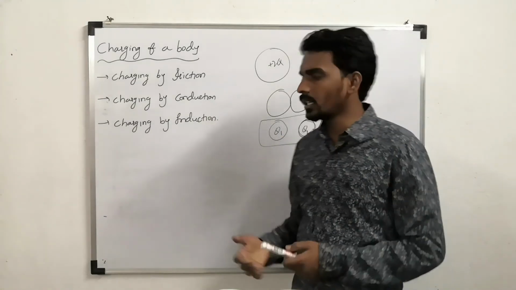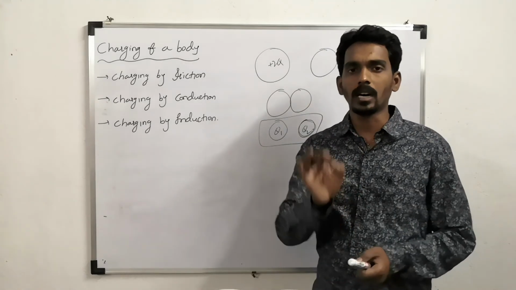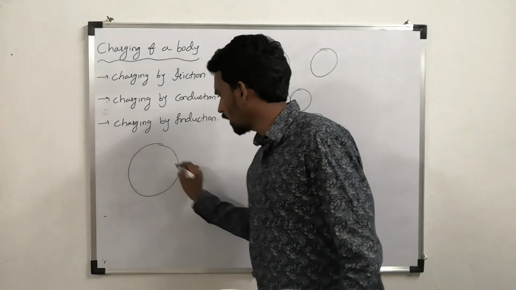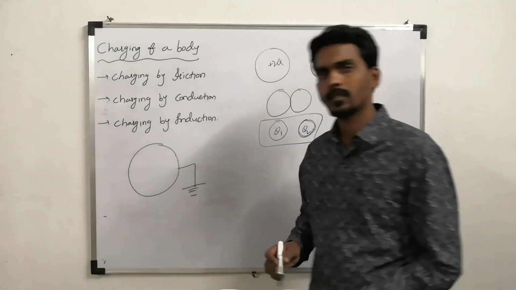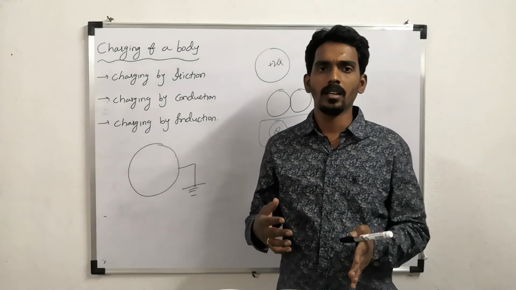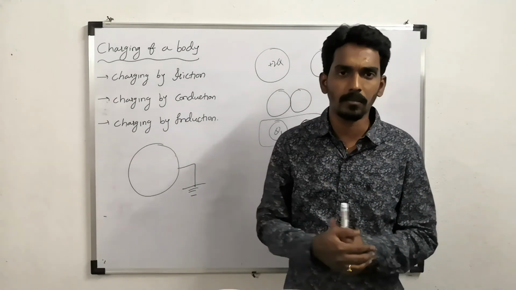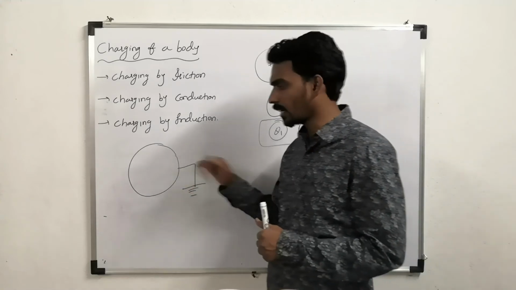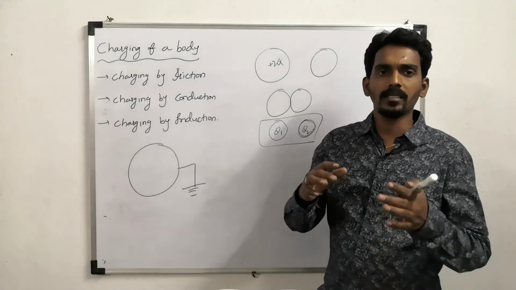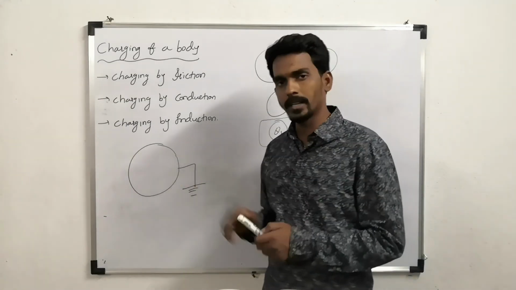But before understanding charging by induction, we need to understand one more small thing, that is earthing of a body. It is nothing but taking any body and connecting it to earth. Earth is a big conductor which has the capacity to transfer an infinite number of charges, and also to accept an infinite number of charges. That's why when you connect a body to earth, the excess charge on the body gets neutralized. Suppose it has negative charge.